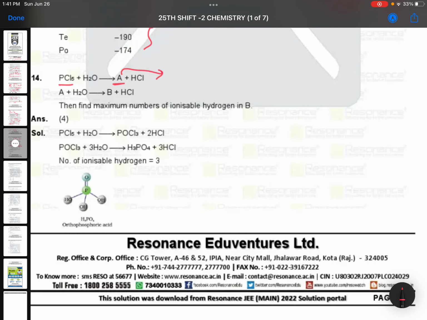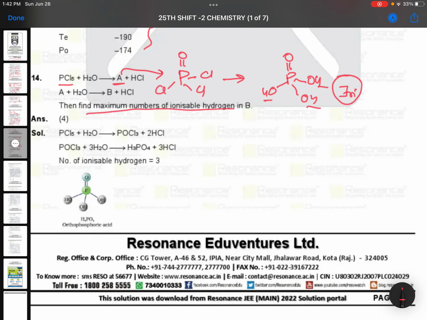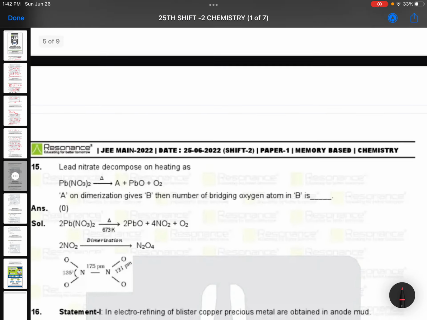PCl5 when it meets water forms POCl3. And when this POCl3 is treated, it forms H3PO4, P double bond O, 3 OH groups will be there. So it is a tribasic acid. The question is find the maximum number of ionizable hydrogens. 1, 2, 3.